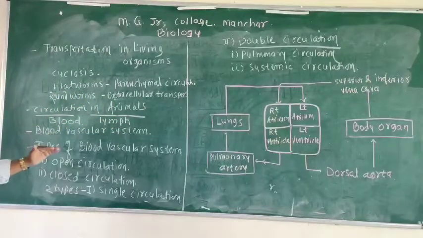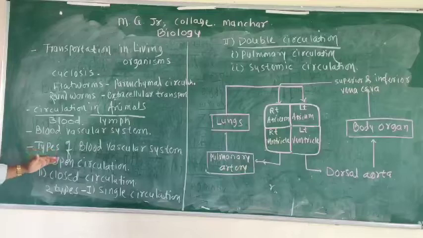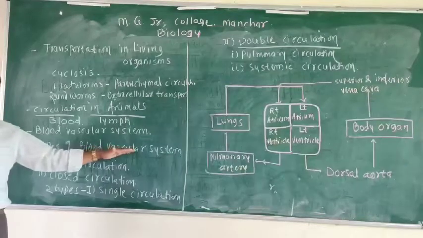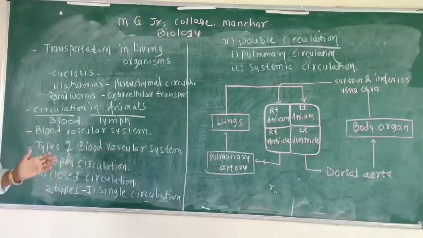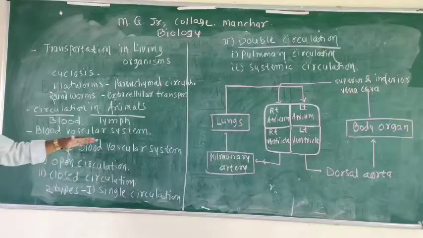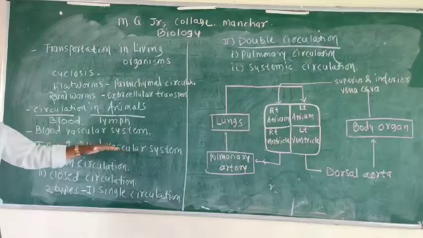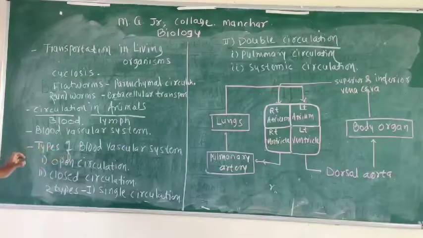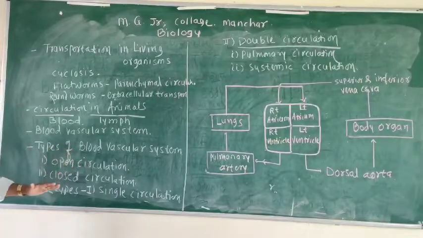The blood vascular system consists of blood as the circulating fluid. For circulation, blood vessels are present. For propelling the blood or body fluid, there is a heart, that is, a pumping organ.